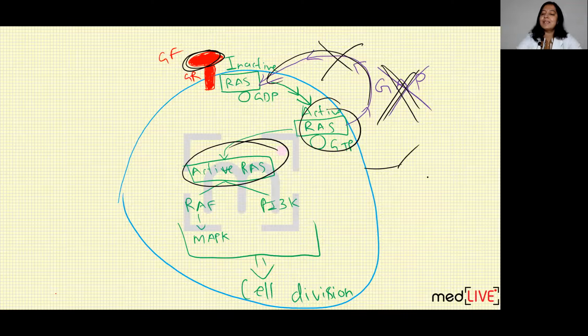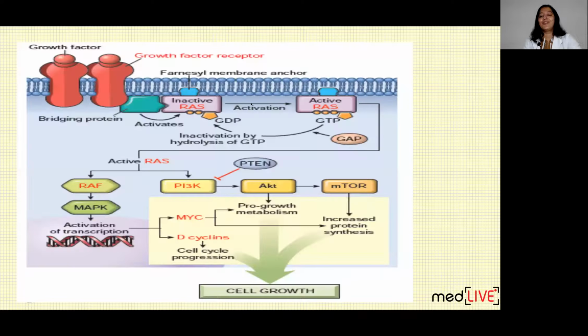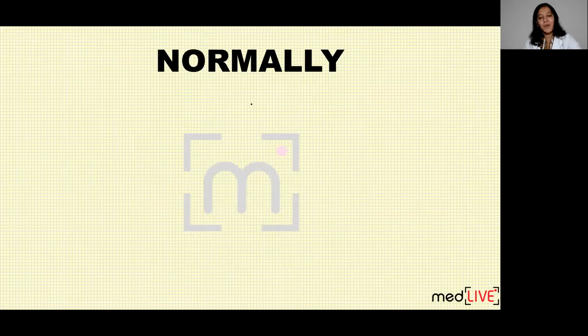So it is activated permanently. It will cause cell division permanently. It will form a bunch of cells. That is neoplasia. Here GAP is not working, so RAS is activated permanently. GTP can't be split into GDP. So that is happening in mutation and that is causing cancer in many persons. That is the mutation of RAS. So I have explained the two situations diagrammatically.